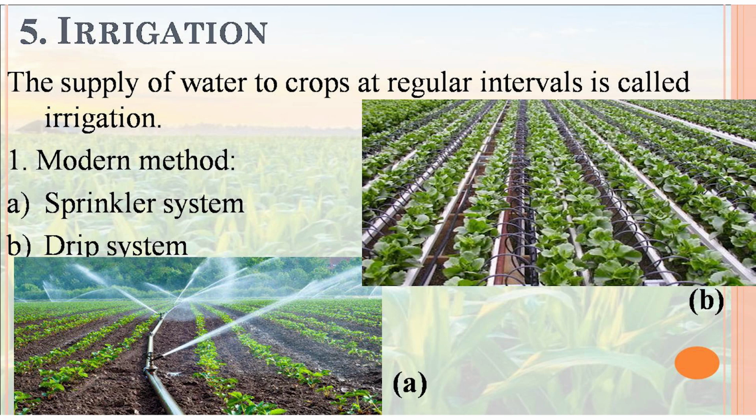In the sprinkler system, sprinklers are arranged in the field and they provide water to the crop drop by drop. In the drip system, pipelines are scattered in the field and provide water directly to the roots of the plant. These two methods definitely reduce wastage of water.